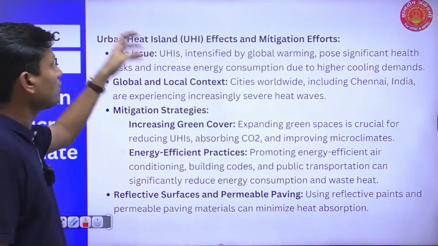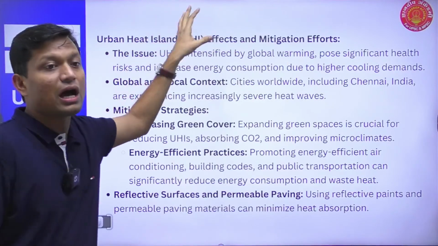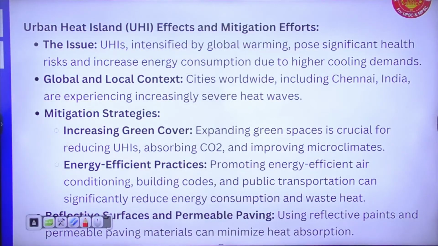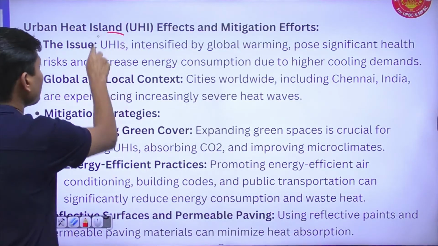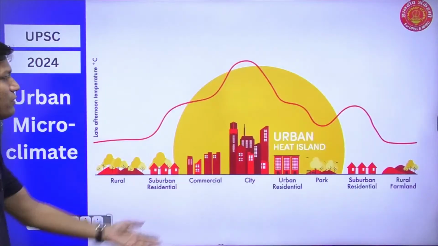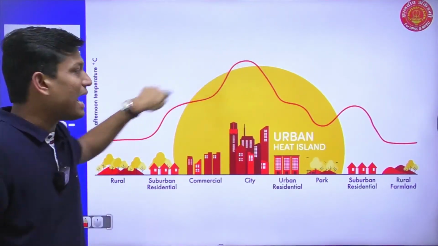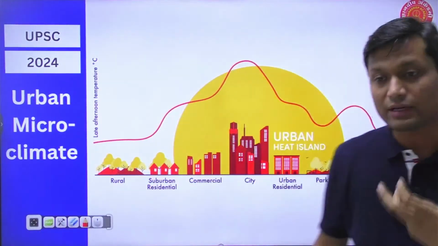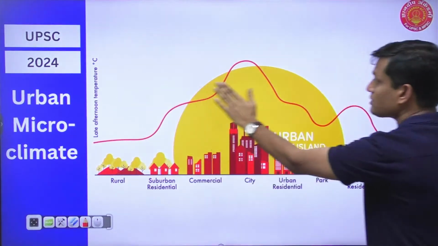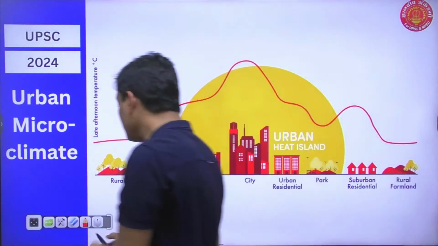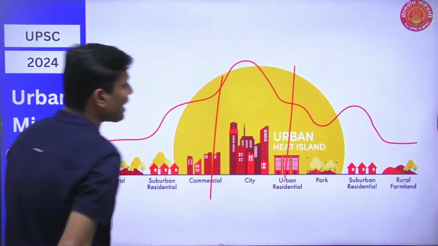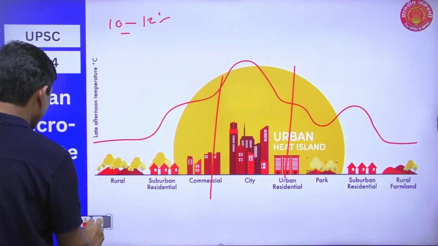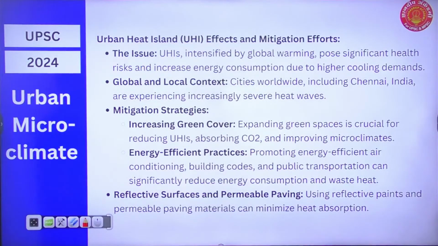Now we will focus on the urban heat island effect and see how this effect can be mitigated. We already know what we mean by urban heat island. It is an urban area which experiences higher temperature as compared to surrounding areas. So when you are writing an answer on the urban heat island effect, I am expecting that you make this diagram and present that in urban areas we have a higher temperature. Also mention that this temperature can be 20 to 12 degrees Celsius higher as compared to surrounding areas.